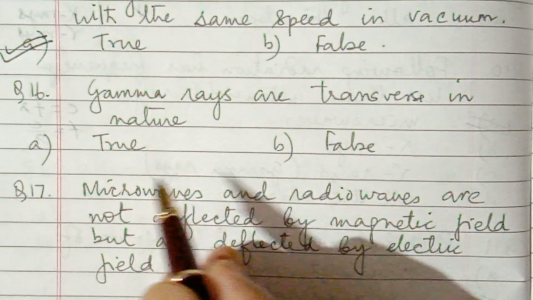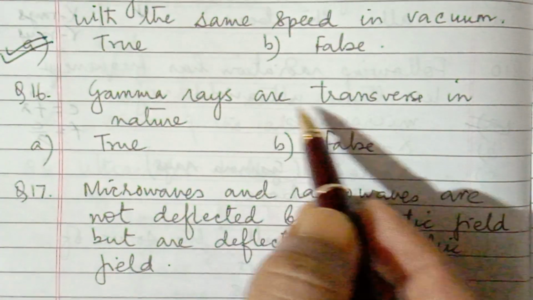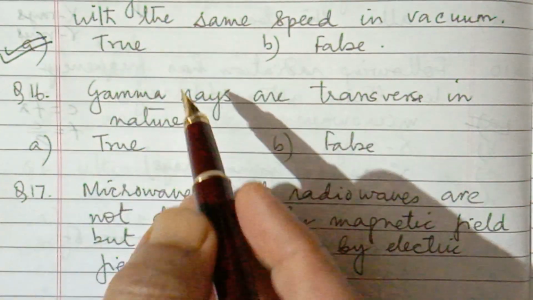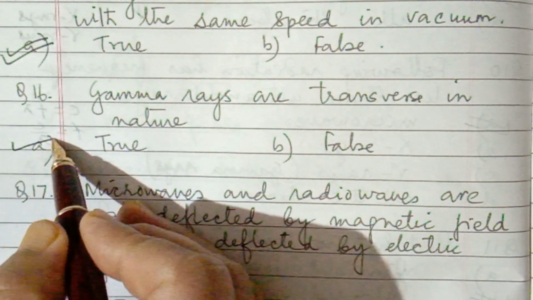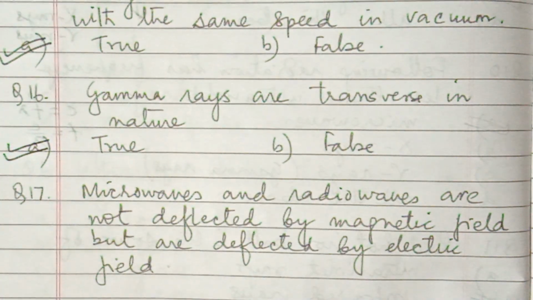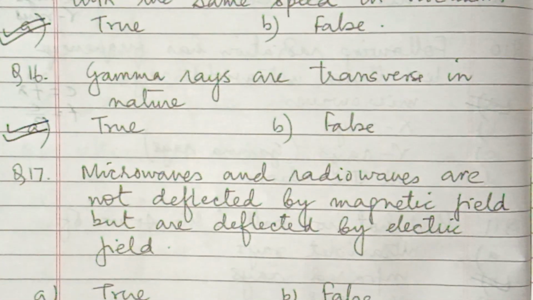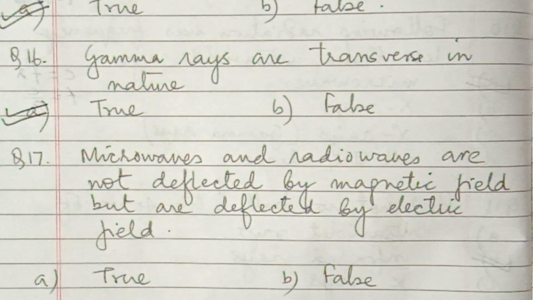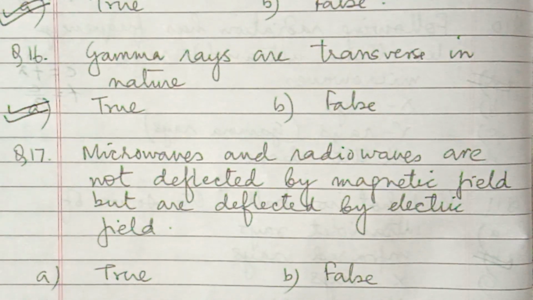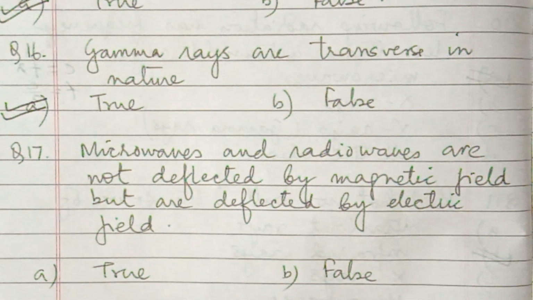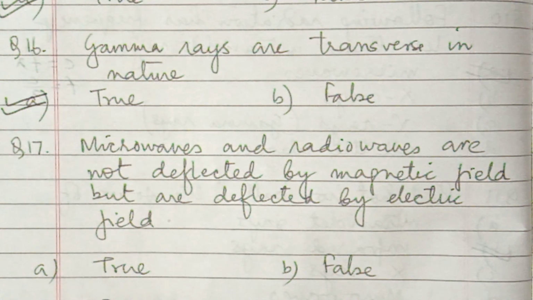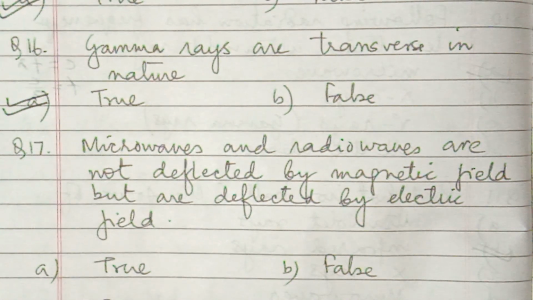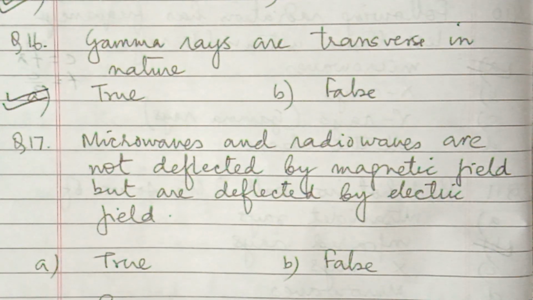Question number 16. Gamma rays are transverse in nature. Yes, all the electromagnetic waves are transverse in nature, because electric field and magnetic field vibrate in the direction perpendicular to the propagation of light. So that's why the gamma rays and all the other electromagnetic waves are transverse in nature.